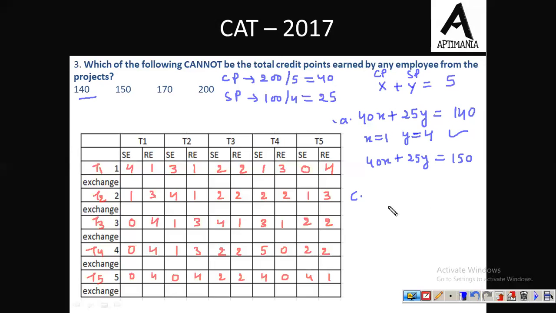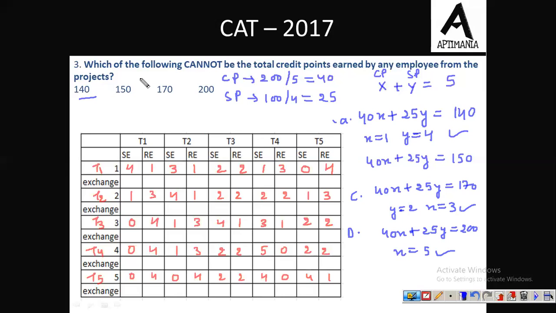So 40x plus 25y must be equal to 170. Now here we can say that y equal to 2 will make it 50, and x equal to 3, 120. So this will satisfy. Now coming to fourth, 40x plus 25y is equal to 200. Now x equal to 5 will satisfy this condition. So only case B is there, which no value of x and y can satisfy. So the correct answer to this question is 150. 150 is not the possible value.